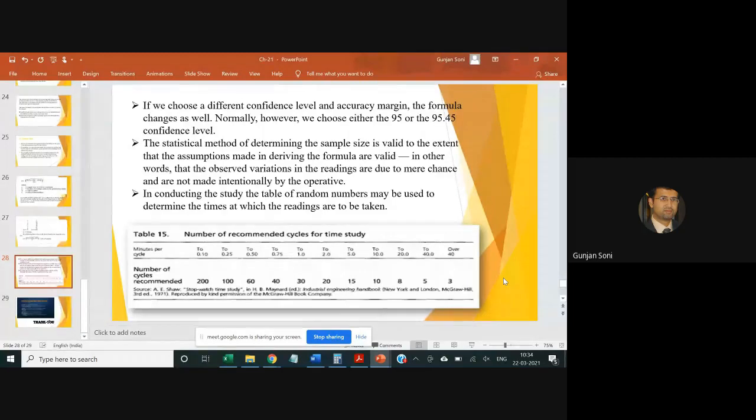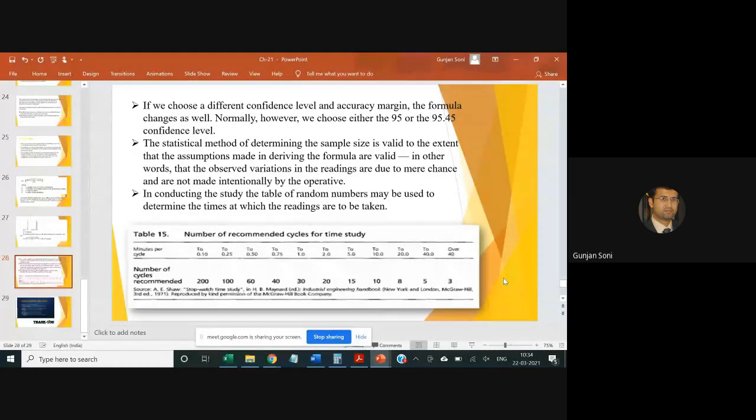If the work cycle is of larger duration, you will have sufficient time to make an observation, and probably you will not be very wrong.